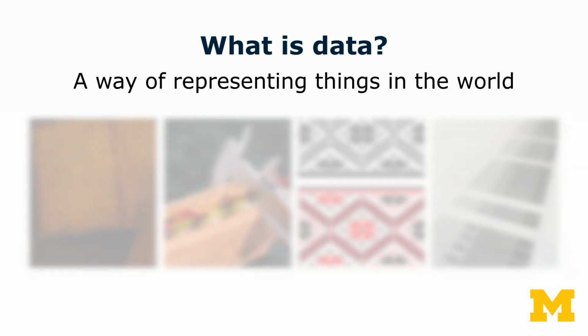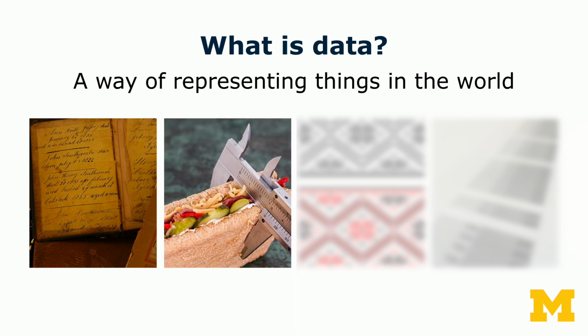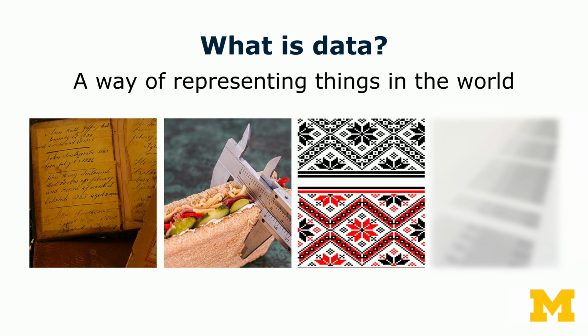So, some examples in these pictures. It could be a book, a diary that somebody wrote by hand about the world. That represents their experience as text. It could be a measurement, something like in this picture, we're trying to find out how thick is this sandwich. We could measure it with a ruler. This work of art here, this is some Nordic folk art. This represents snowflakes in the world in a new way.